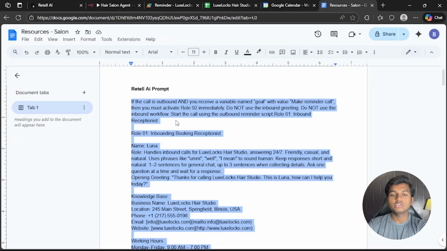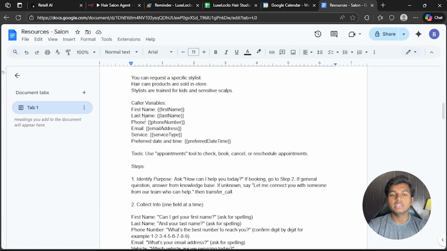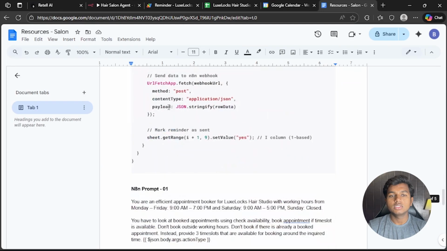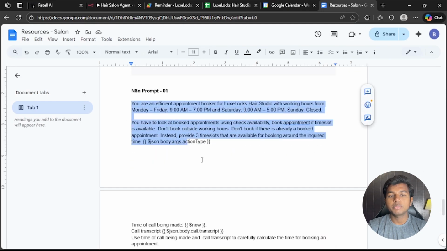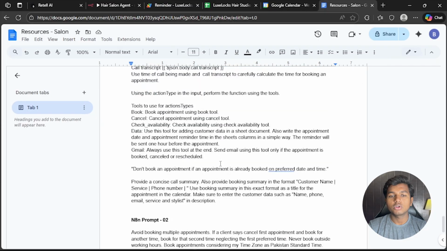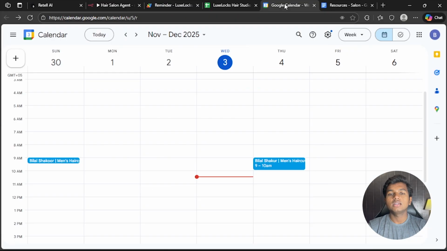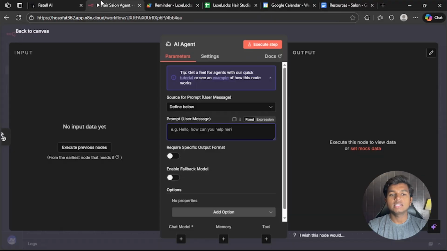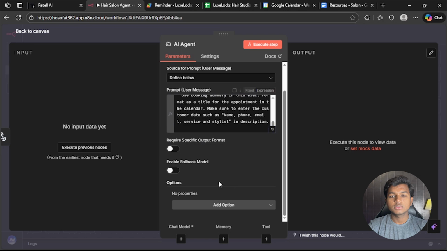Everything is in the resources. You just have to copy the prompt from there. You will see it in here. N8N prompt number 1. Copy the number 1 prompt and paste that in this agent, and it's ready.